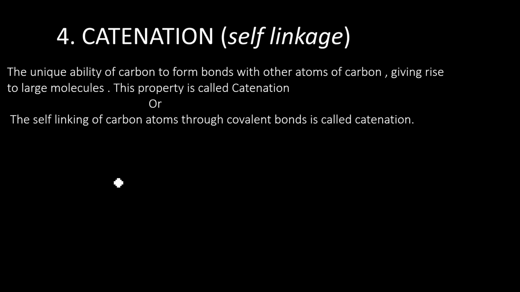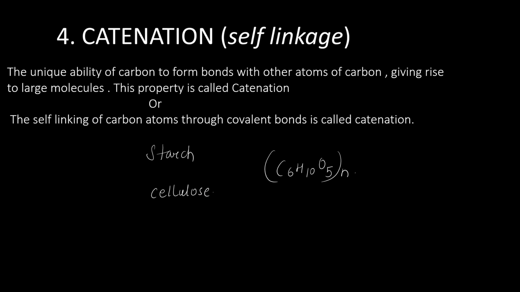Another example of catenation is starch and cellulose. This also shows the catenation property. The general formula is C6H10O5 n. Starch and cellulose, these organic compounds are polysaccharides which consist of linear chains of several hundred to many thousands of glucose units.